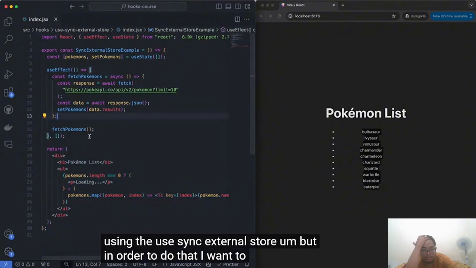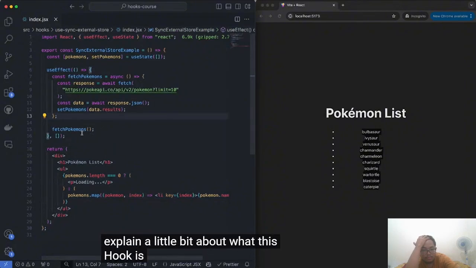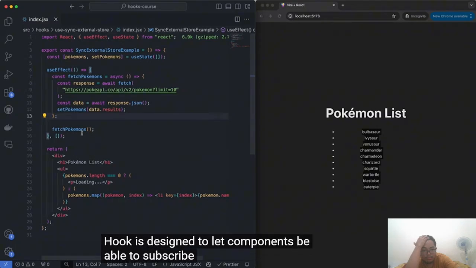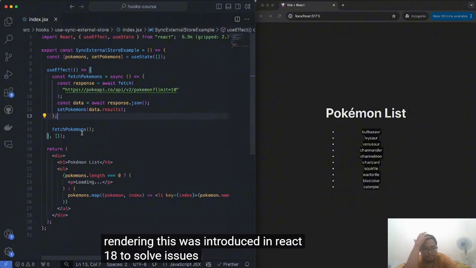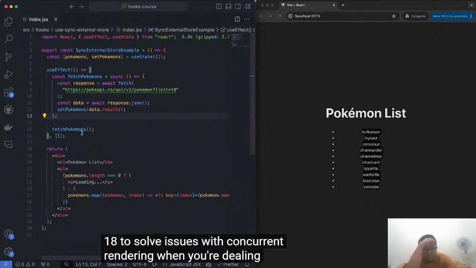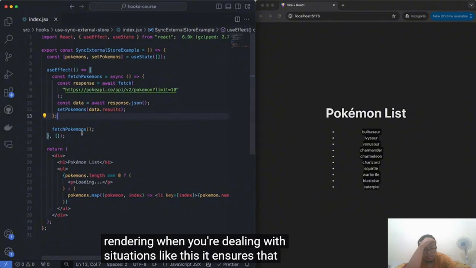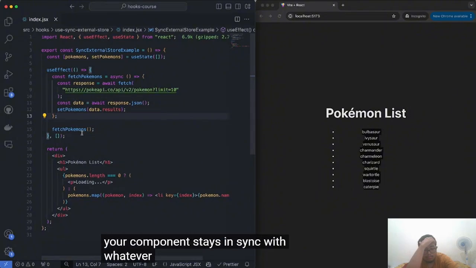But in order to do that, I want to just explain a little bit about what this hook is. The useSyncExternalStore hook is designed to let components subscribe to external stores, like for example global state libraries or custom state managers, in a way that's very safe for concurrent rendering. This was introduced in React 18 to solve issues with concurrent rendering when you're dealing with situations like this. It ensures that your component stays in sync with whatever external state you need, and it avoids issues like tearing, which is basically when your rendering is inconsistent during updates.